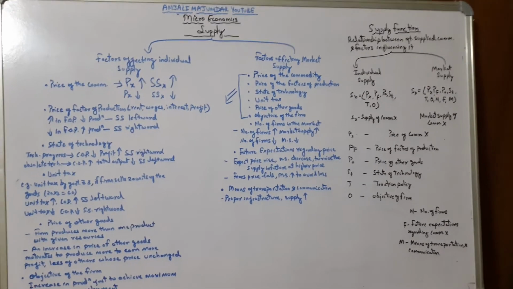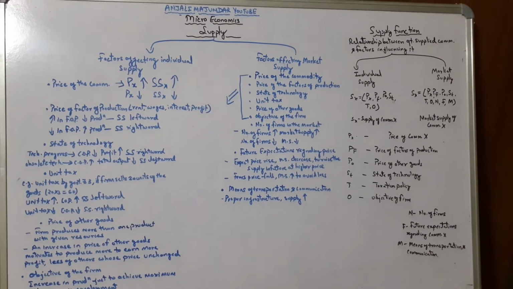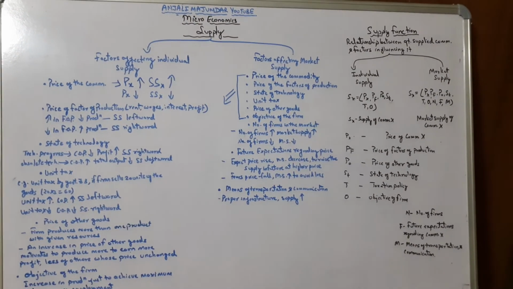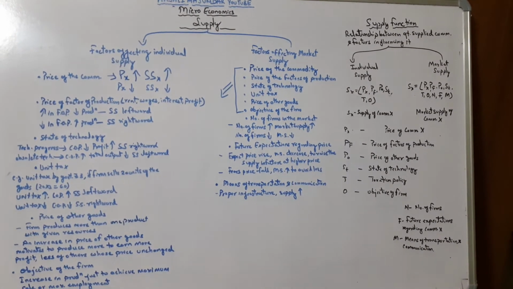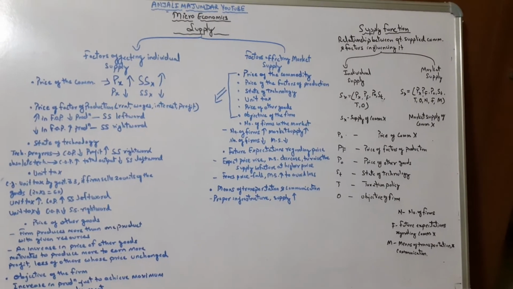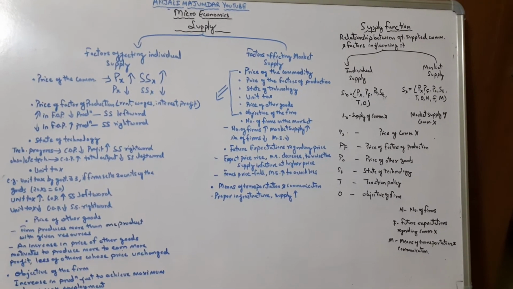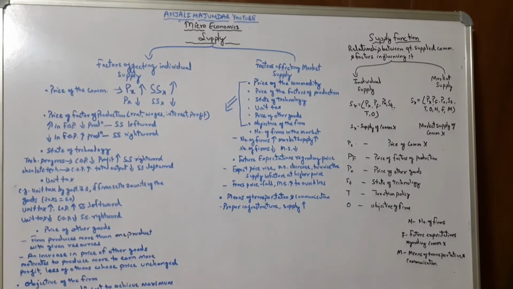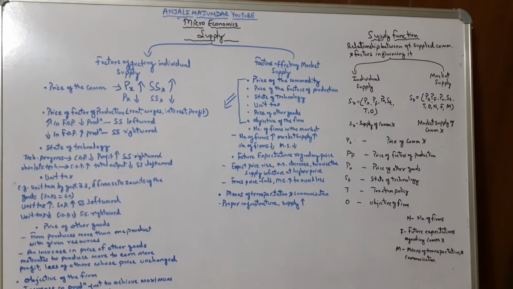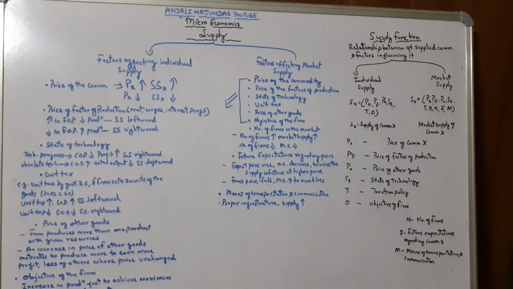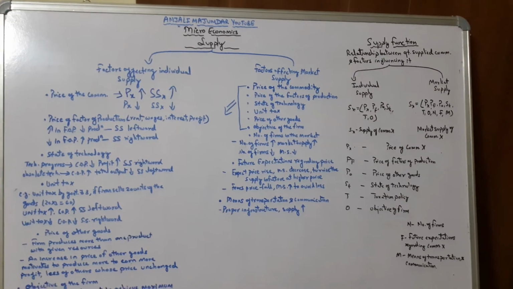That means your firm is engaging in production. Whatever they are doing, the production, right? It becomes supply only if that firm is willing and able to offer for sale, right, at a possible price during a period of time. So supply means a quantity of a commodity. In a very simple definition, supply means a quantity of a commodity that a firm is willing and able to offer for sale at each possible price during a given period of time.